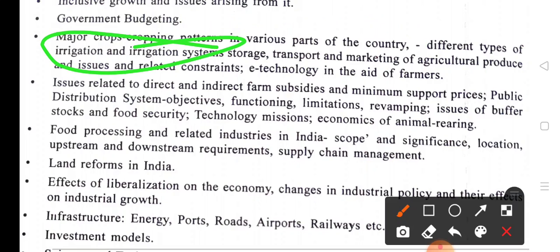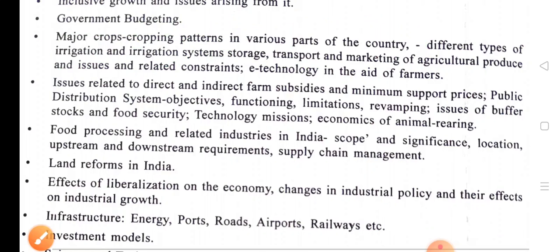Next are transport and marketing of agriculture produce, and issues related to e-technology in aid of farmers. How many technologies, how many apps, and how many television channels are related to the farming sector and for the farmers? This is the most important thing about these topics.